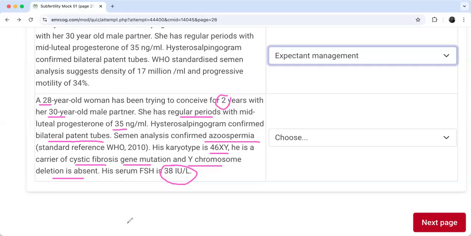I have both problems together: I have azoospermia and I have FSH that is high already. So how am I going to solve the scenario now? Female is fine, but male, what do you think about this male? Pre-implantation genetic diagnosis, because he's a carrier of a gene mutation?